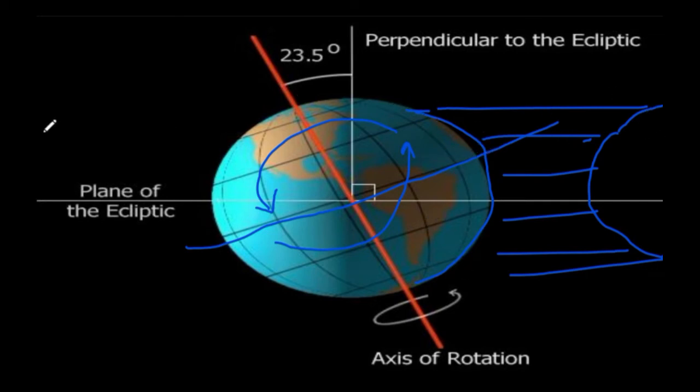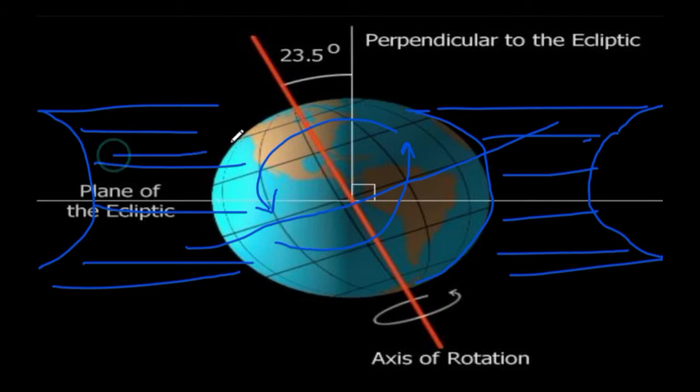And suppose the Sun is on this side, what will happen now? This is the northern part. Now you can see this whole part is receiving the sunlight and this part is not receiving the sunlight. So the northern part in this condition will receive the maximum sun radiation and will have longer days and shorter nights, whereas in this part where the sun's radiation is received less, this part will have shorter days and longer nights.